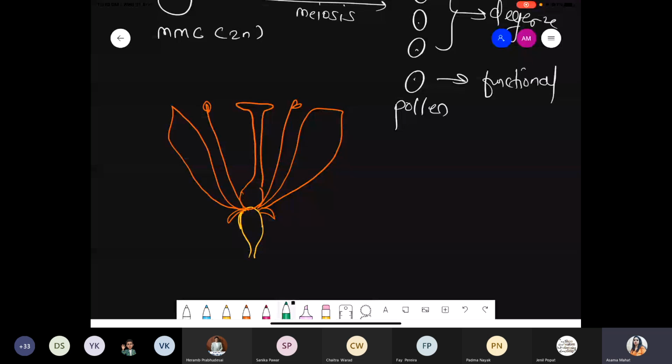So flower is a fascinating organ. Draw this simple structure of the flower. Explain sepal, petal, stamen, carpel, or calyx, corolla, androecium, gynoecium, and write down which two parts are essential and which two parts are non-essential.